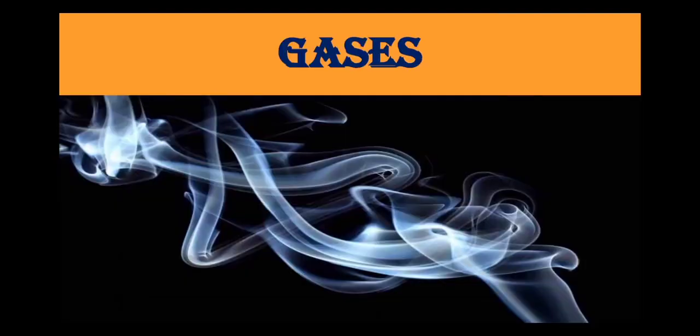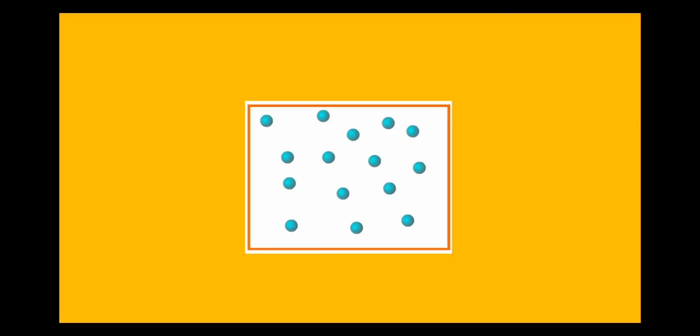Today we will be studying about gases. Let us look at the properties of gases one by one. Before that, let us first look at how the molecules in a gas are arranged. As you can see in the figure, the molecules of gas are extremely far away from each other. The molecules are so far away from each other that there is almost no force of attraction between the molecules. So due to the space, there is negligible force of attraction between the molecules.